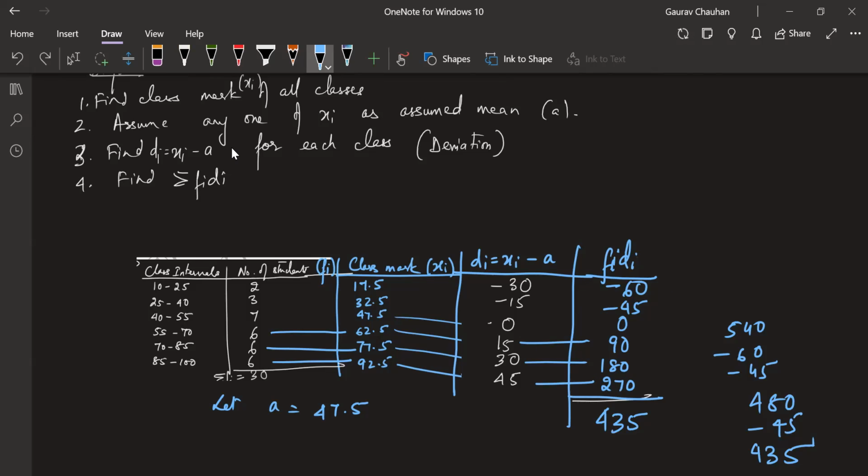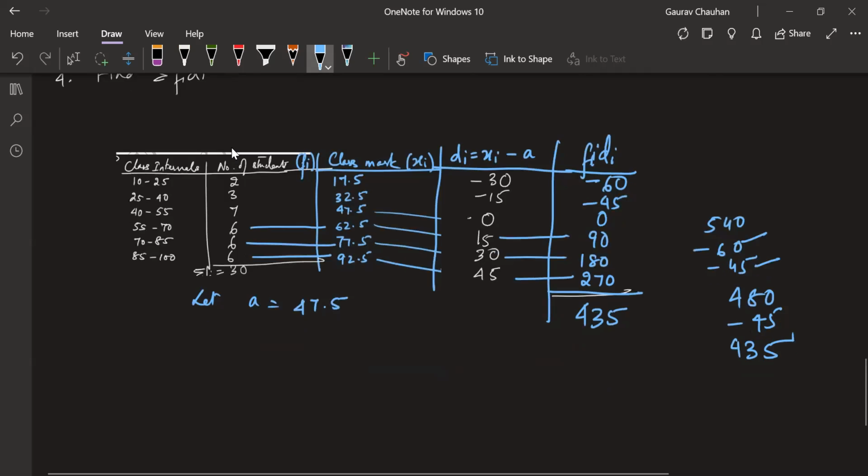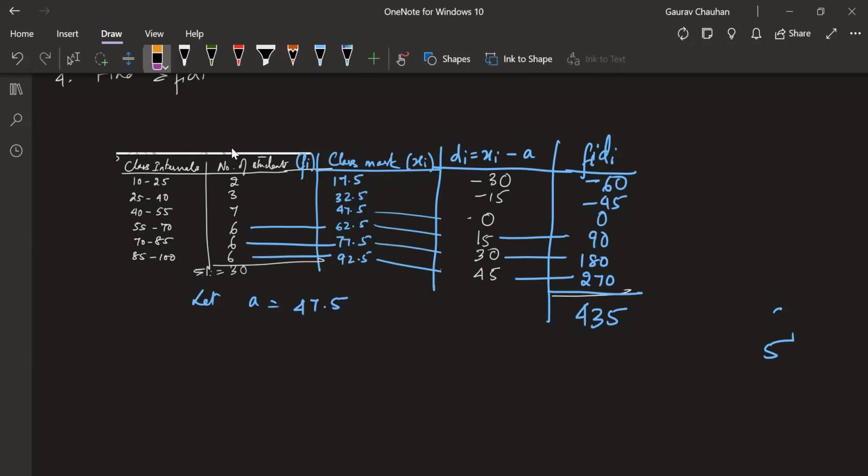The reason is some numbers are getting minus, so in some other questions you will see it will just cancel off. Some will be plus, some will be minus, so it will become easier. Now I have found sigma fi di. Now I have the assumed mean and fi di.